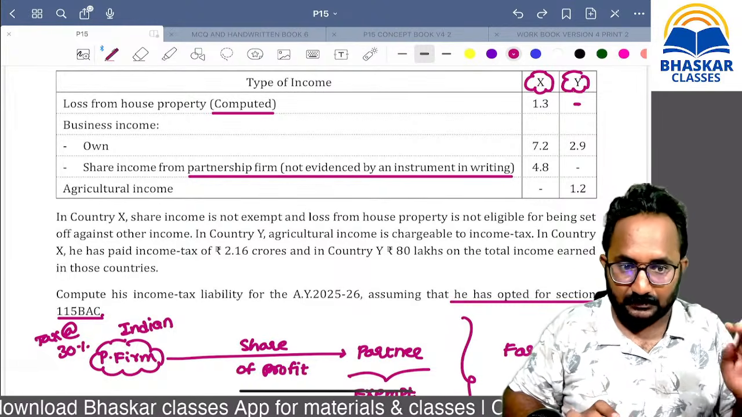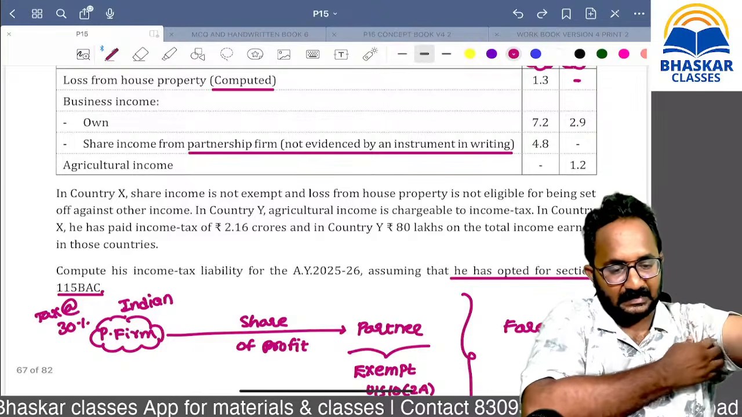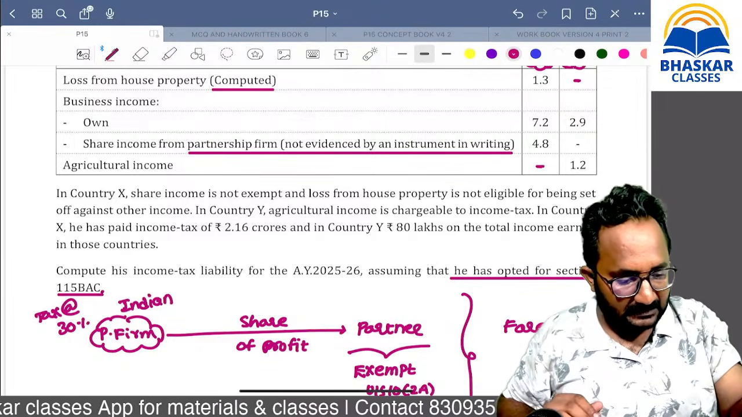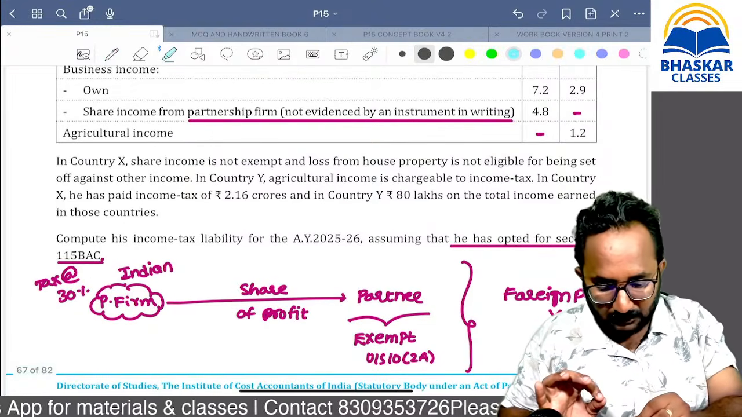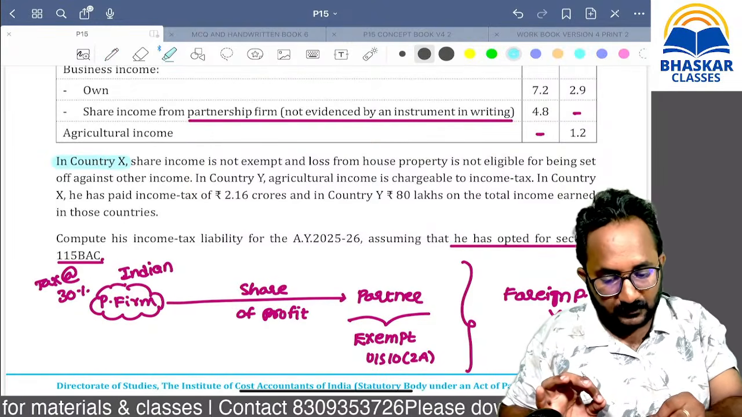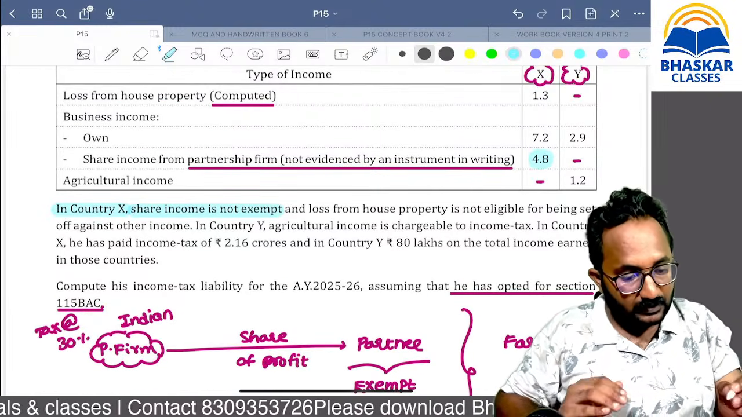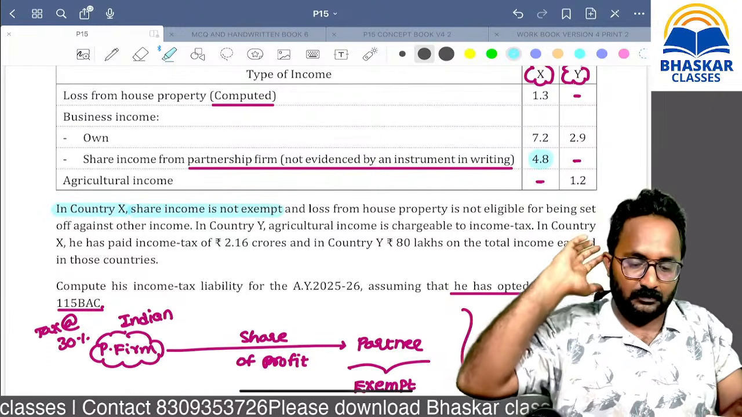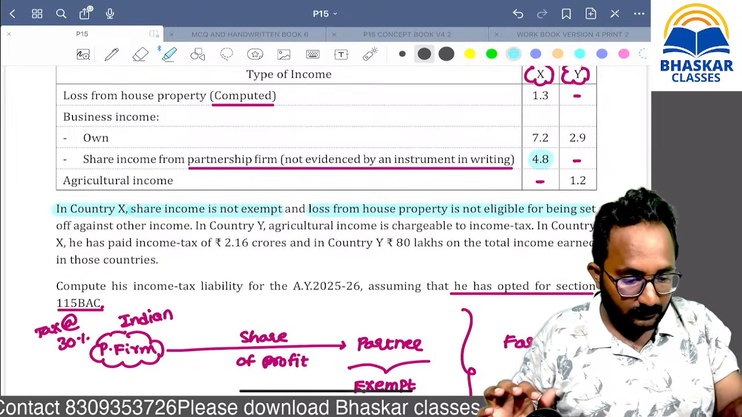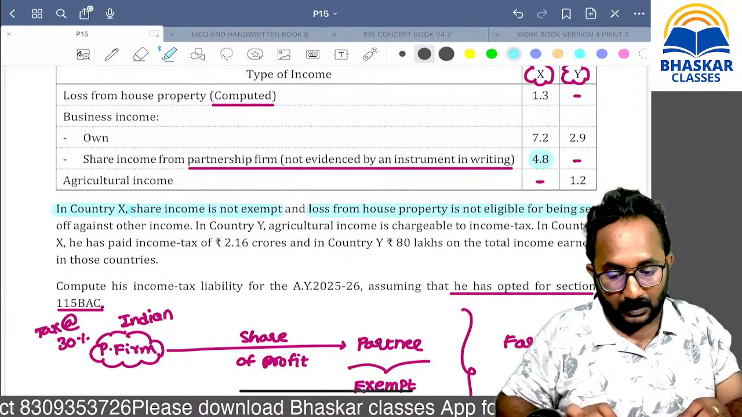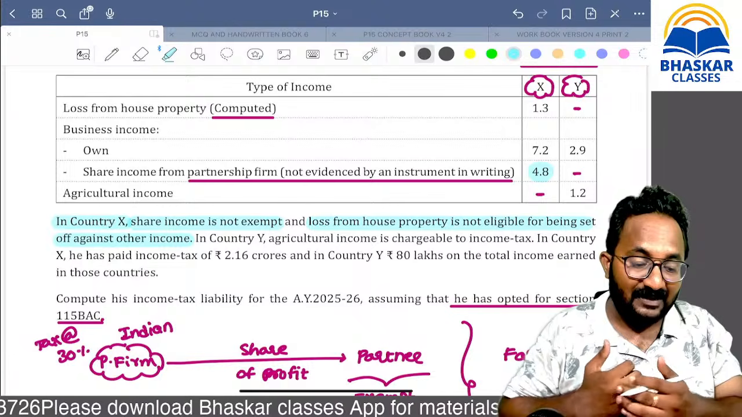Agricultural income is there. Yes, agricultural income is also there, but in which country? Country Y. These lines are important. Country X share of income is not exempt. That means this is also taxable in that country. Loss from house property is not eligible for set off against other income.